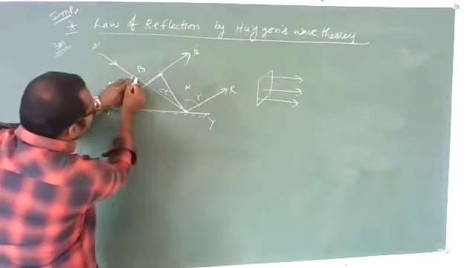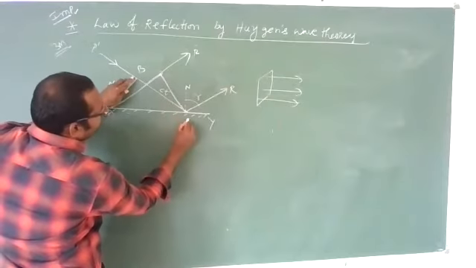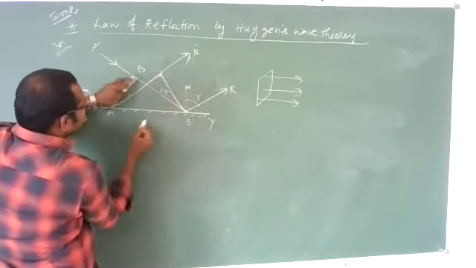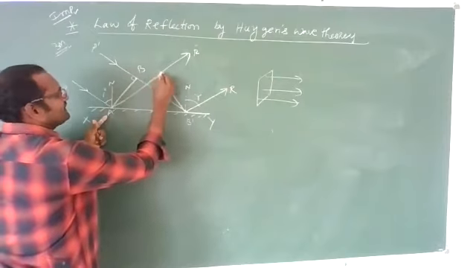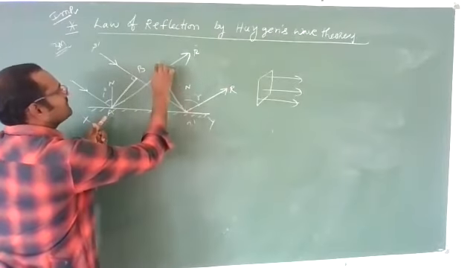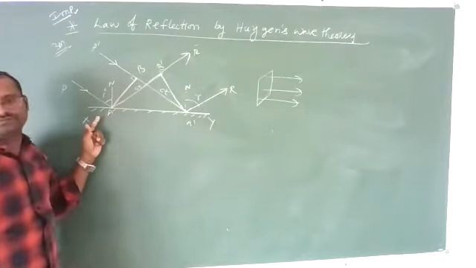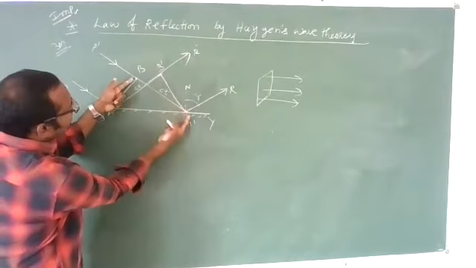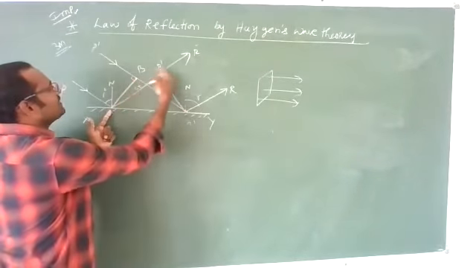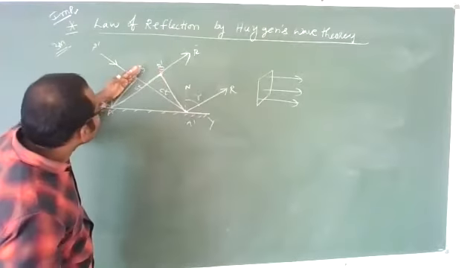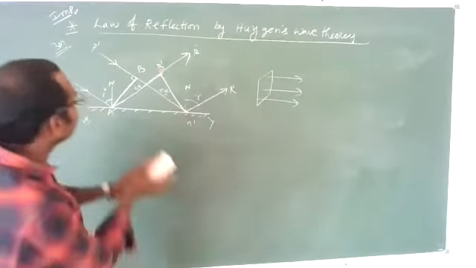Let us call this point A dash and this point B dash. The distance is also ct, because the distance from B to B dash and from A to A dash should be the same, because this wavefront is traveling with the same speed.